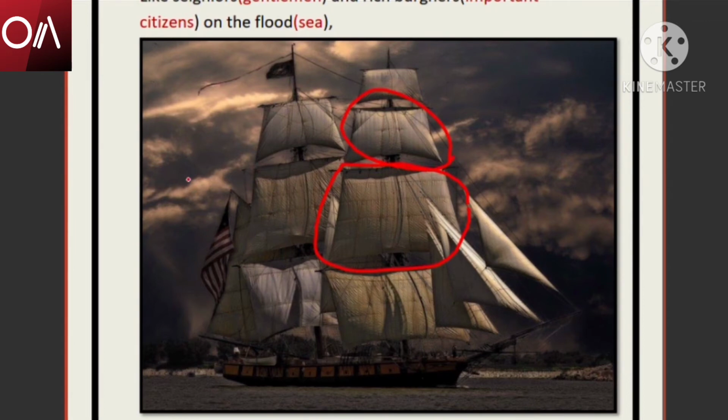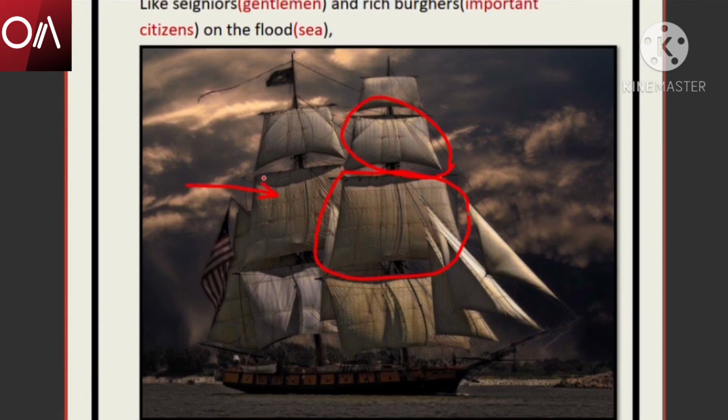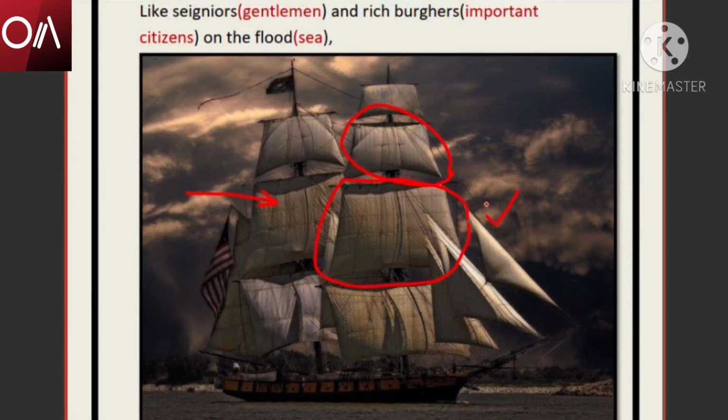If the sails were out, if the wind force was this way, then the ship could move in the forward direction. So these sails were used for the movement of the ship. Now the ships of Antonio had huge sails. They were big ships. Big ships will have big sails. So Antonio's ships were huge in size. They had huge sails and a huge number of sails.